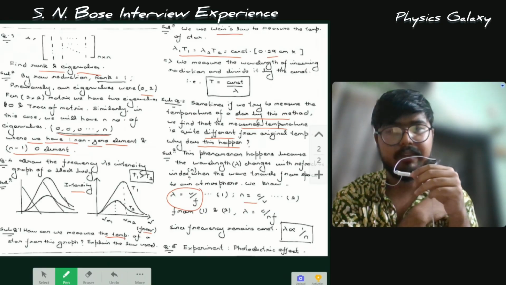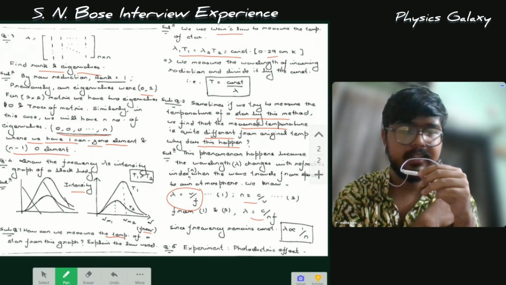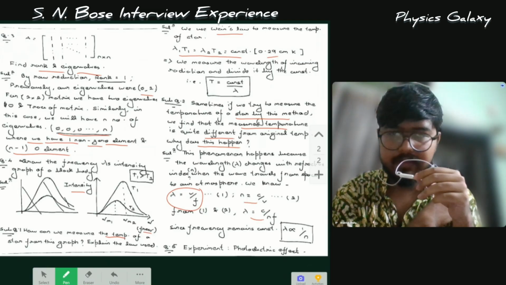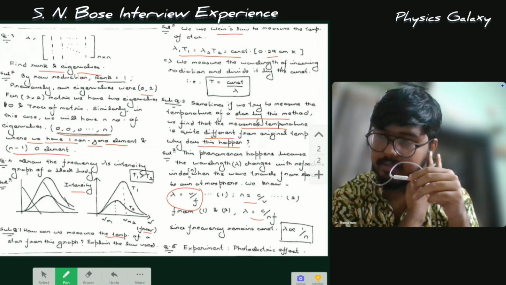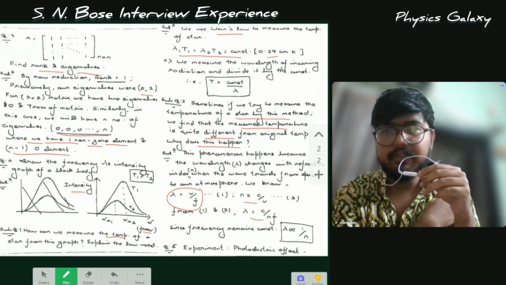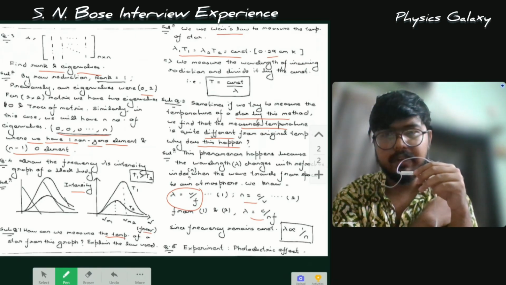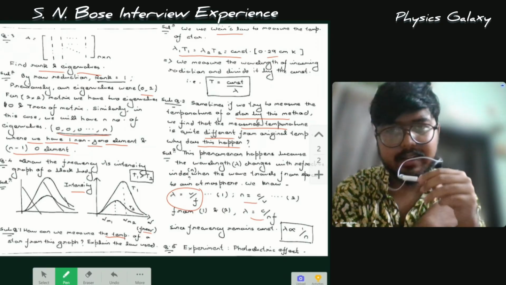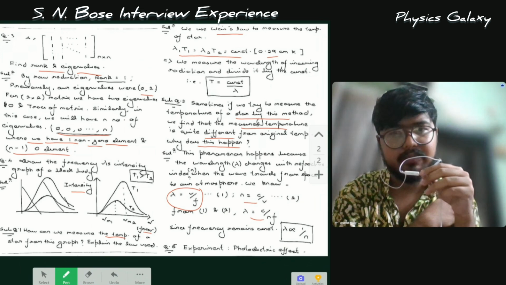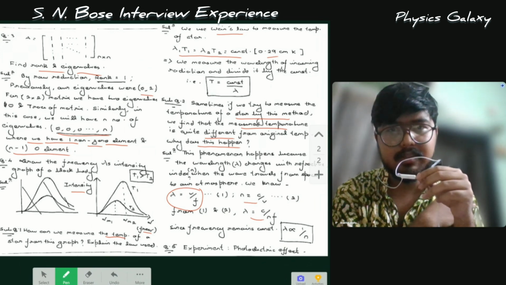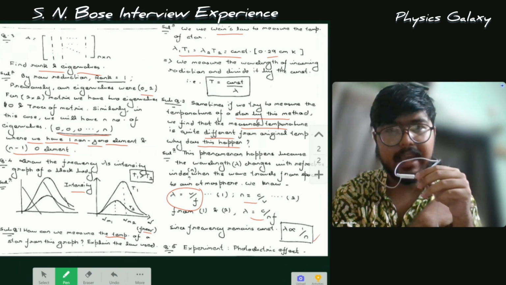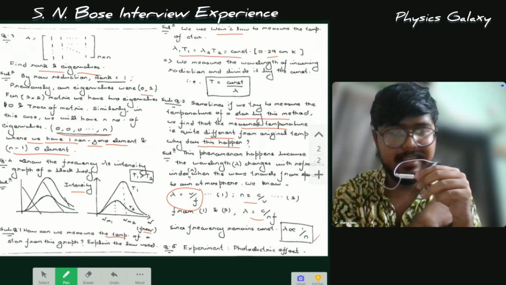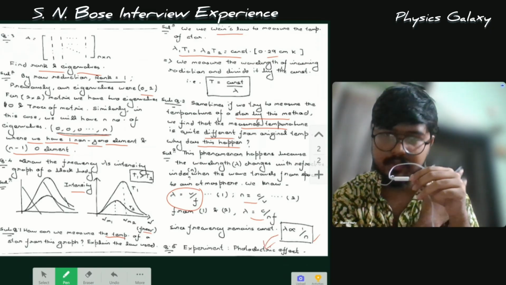So what is lambda? Lambda is wavelength, c is speed of light, n is the refractive index, and f is frequency. Now as we have known, the frequency emitted does not change. So the frequency cannot change. So what changes? The only thing that changes is wavelength. Since the rest is a constant, we surmise that lambda is directly proportional to 1 by n, or lambda is inversely proportional to n. So this was a reason why this phenomenon can happen, according to me. And the professors seemed satisfied with the answer.